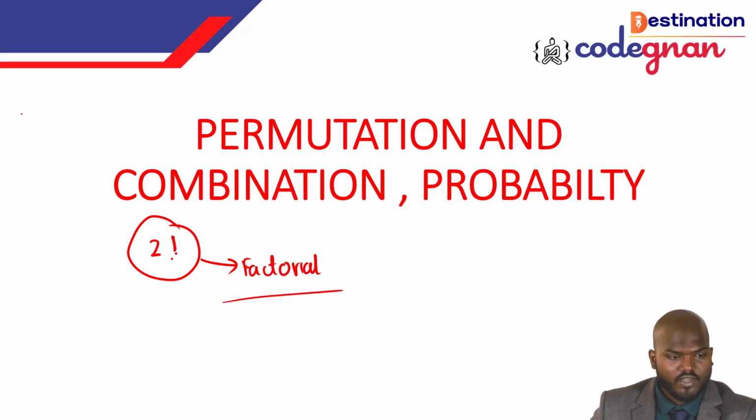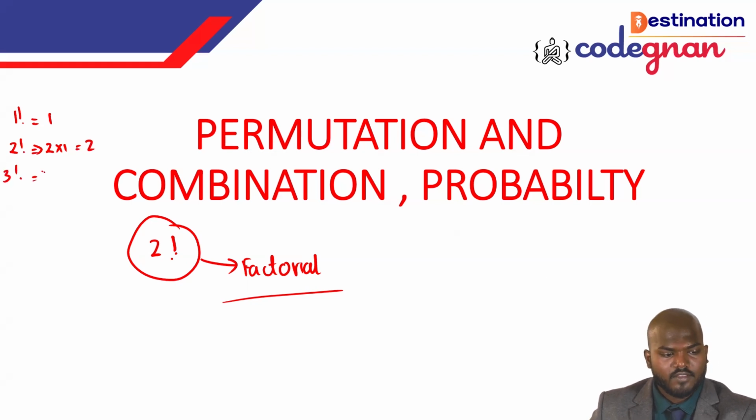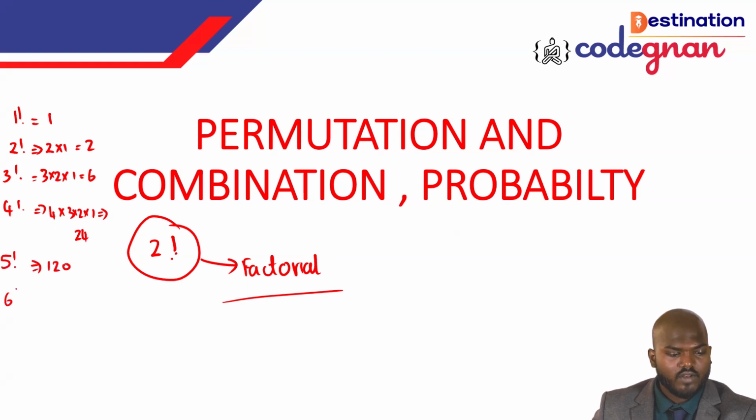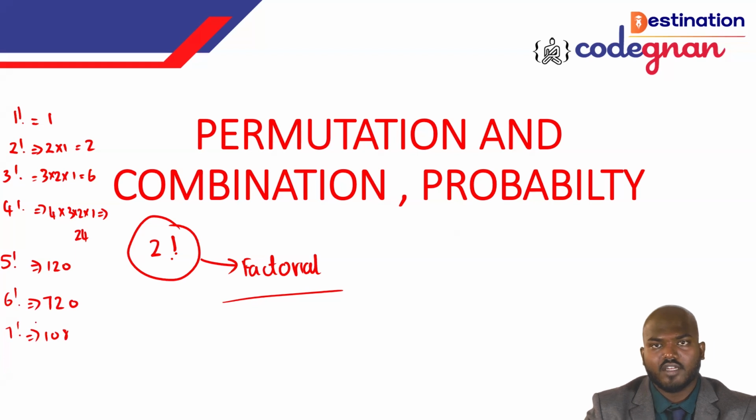1 factorial is 1, 2 factorial is 2 times 1 equal to 2, and 3 factorial is 3 times 2 times 1, which is 6. 4 factorial is 4 times 3 times 2 times 1, which is 24. Similarly, 5 factorial is 120, and 6 factorial is 720. 7 factorial is 5040. So it keeps on increasing.